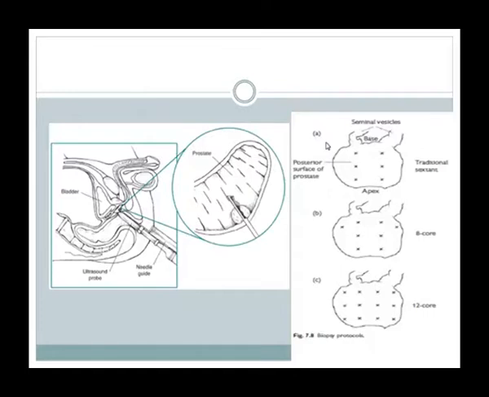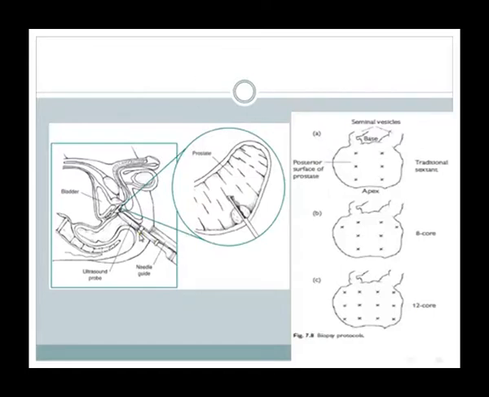Even if there is an elevated serum PSA and the biopsy shows benign hyperplasia or no cancer, and the clinician is suspecting that there is more chance of CA prostate, then we will go for a saturation biopsy, that is 20-core or 22-core biopsies.